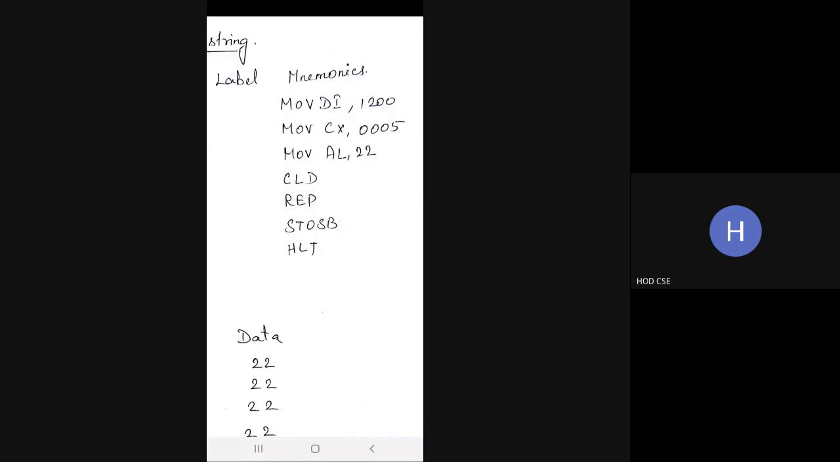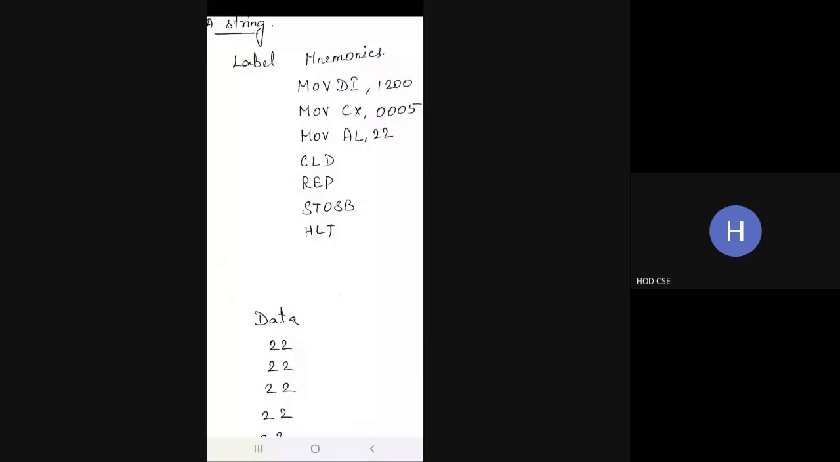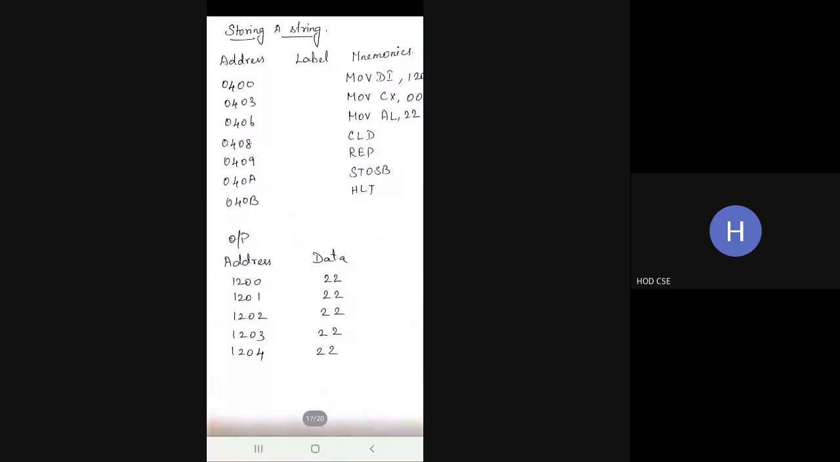It will clear the direction flag. The repeat instruction means it will store the string byte continuously for 5 times, till CX becomes 0. Once it receives the value 0, it will halt the program. So this is the output column. It will allocate 5 memory locations, 1200 to 1204, and store 22 in all the memory locations.